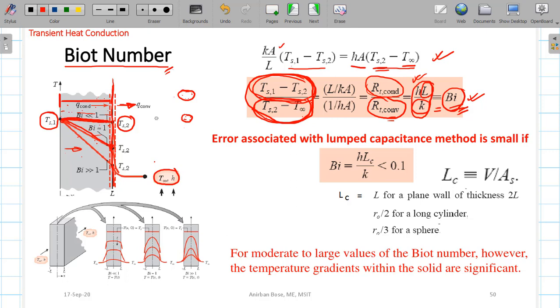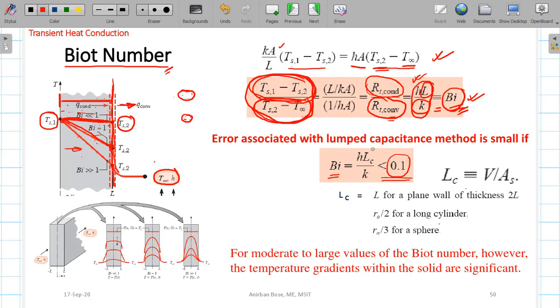But how small means how much? Here is the guide. Generally, if we find that the Biot number is less than 0.1, then we can go for the lumped parameter analysis. In that case, the error will be very, very small. So we can go for lumped parameter analysis if the Biot number is less than 0.1.